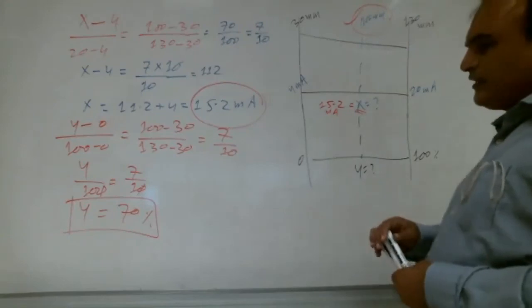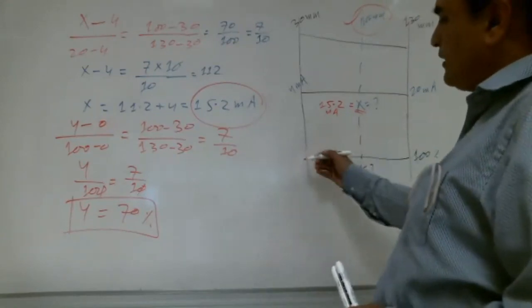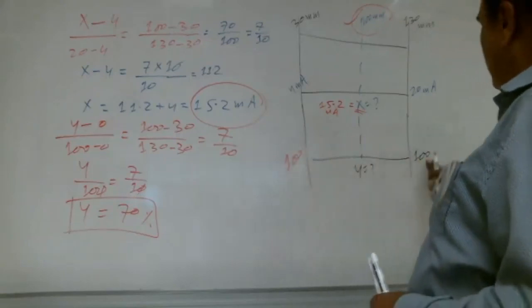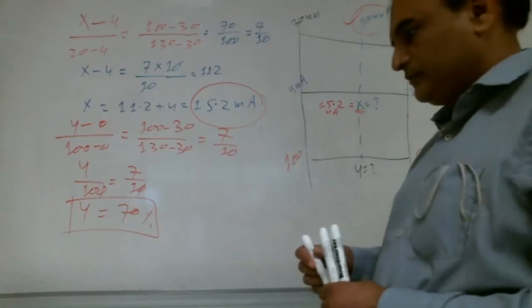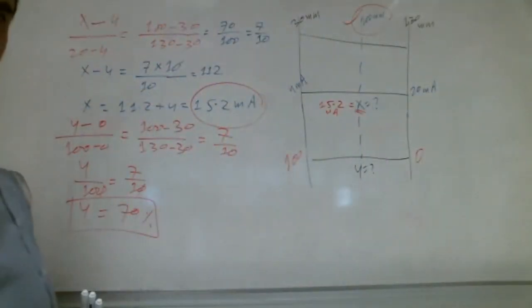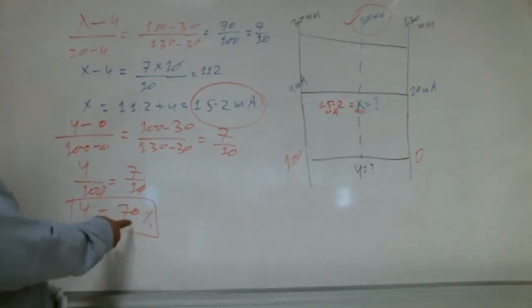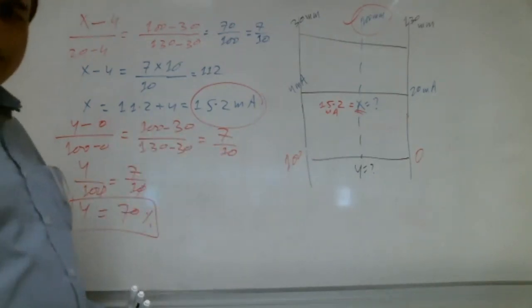The last thing for today: if we make it opposite, if we make here 100 and here 0, now how will it work? What would be the Y? 30%, very good. So 70 we already found, subtract it from 100, it will be 30.